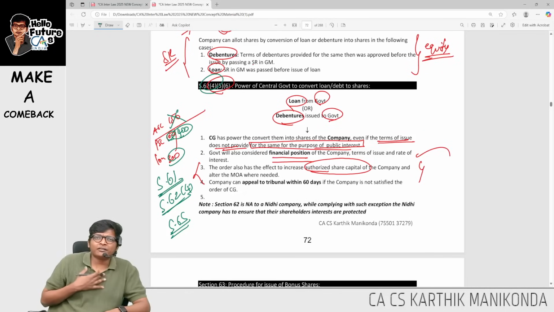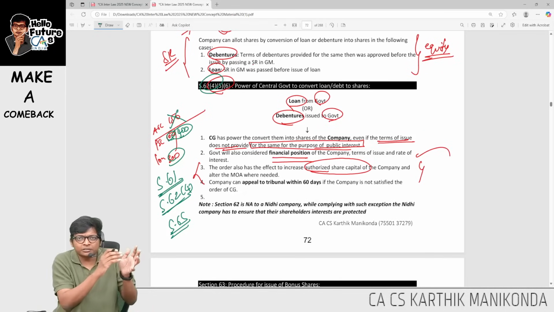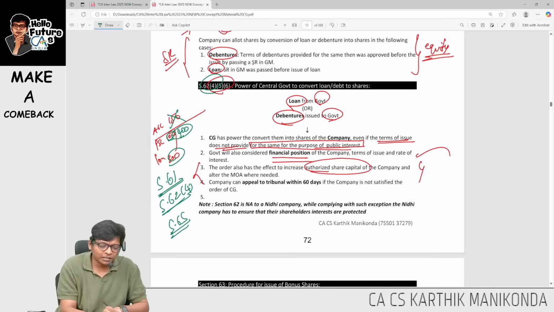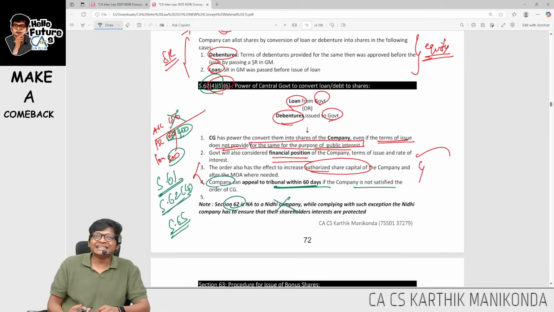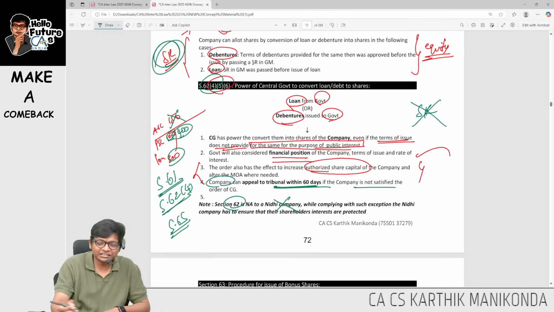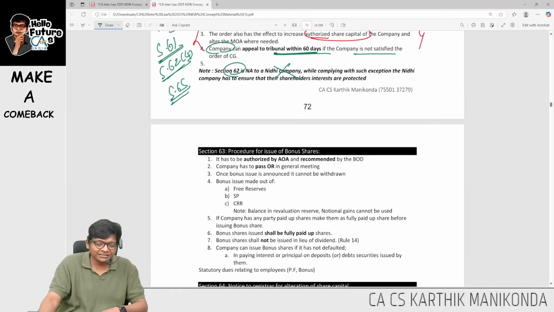Of course, a company will not be happy when government converts loan or debt to share capital. So company can appeal to tribunal within 60 days if company is not satisfied. And this provision is not applicable to a Nidhi company. Very, very important. In previous case, SR is required. Here, SR is not required. Central government can pass the order anytime.